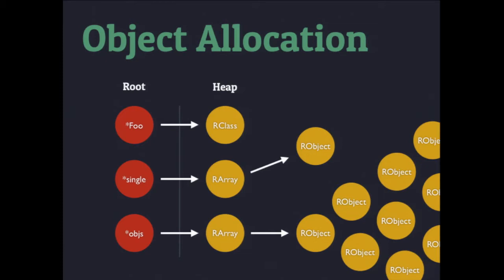In a virtual space, this is what your object allocation looks like. You have a set called root, where all the pointers that get created live, and anything that's a descendant of that gets put into the heap. So you have these pointers in the root that are pointing to the actual objects themselves.